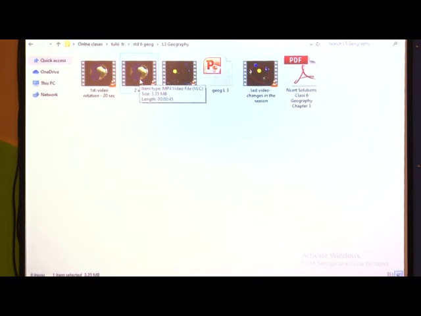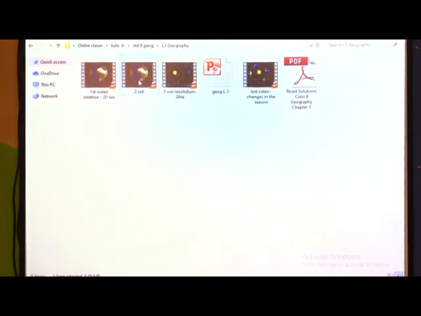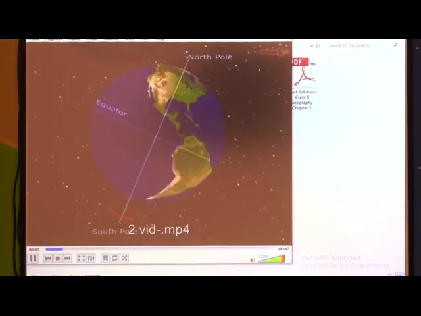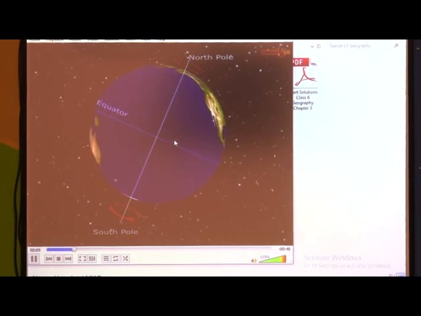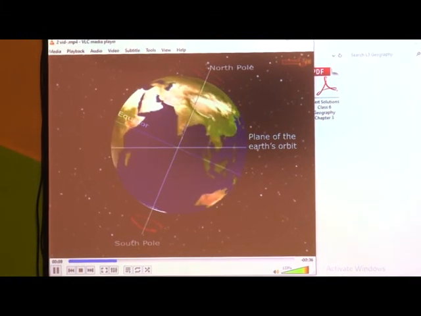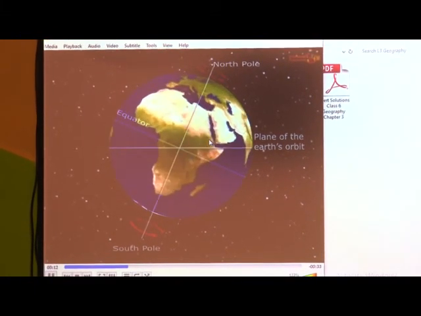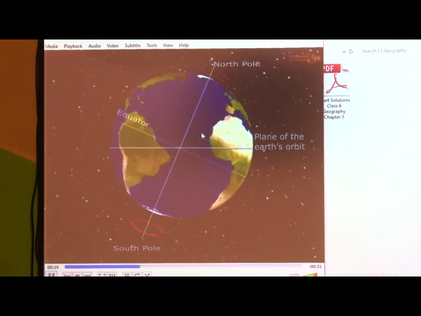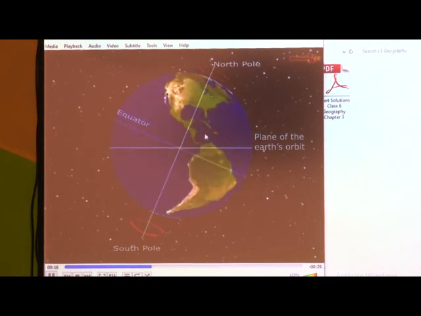The earth is tilted at 23.5 degrees. Keeping this tilt in mind, if we draw a horizontal line cutting across the earth, it will make the plane of the orbit of the earth, or the orbital plane.